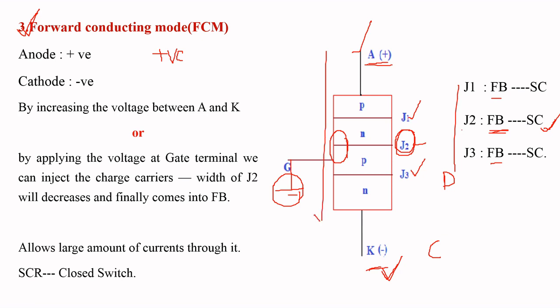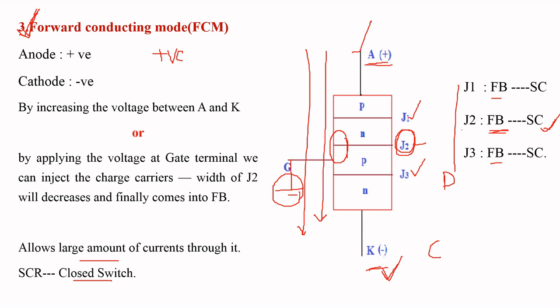This means in this case, SCR acts as a closed switch and allows a large amount of current from anode to cathode. That is the behavior of SCR in the third operating mode, that is forward conducting mode. In the first operating mode, that is reverse blocking mode, SCR acts as an open switch and allows a very small reverse leakage current of the order of nanoamperes.